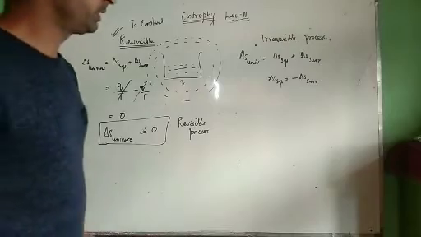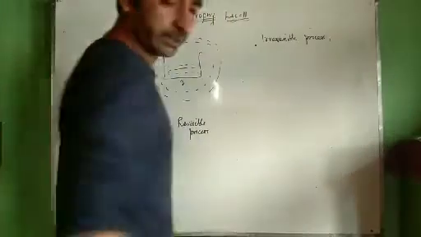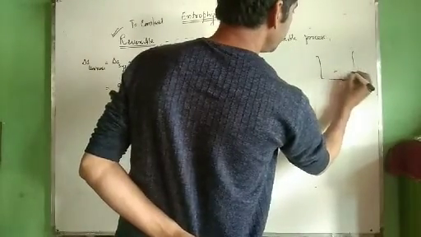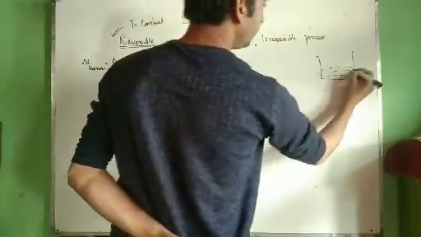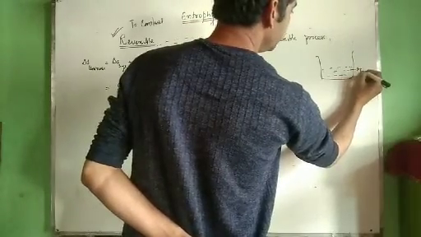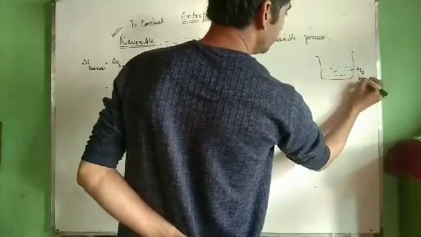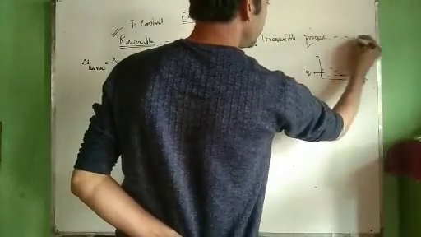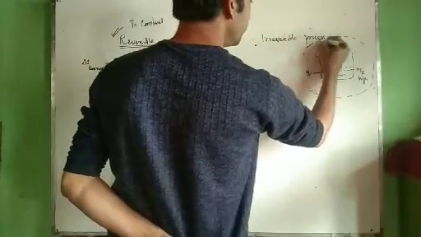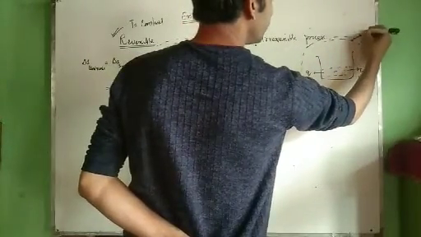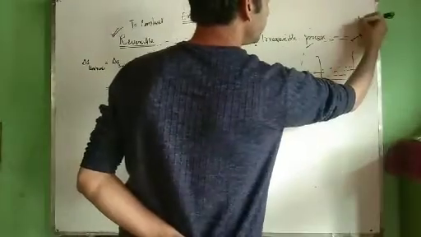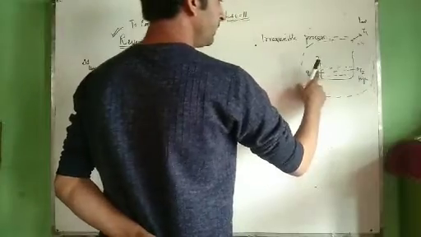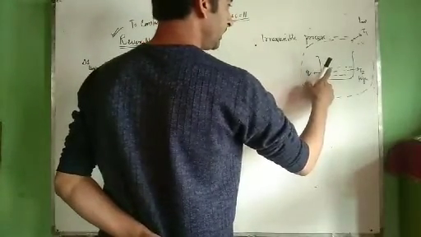Now what about the irreversible process? In an irreversible process, temperature changes. Let us consider an irreversible process. Now this is the system for us. Let the temperature of the system be T2, a high temperature, and let the heat of the system be Q. Now this system releases heat to the surroundings, meaning work is done by the system. This is our surroundings. Let the surroundings be at a low temperature T1. Now this system releases heat to the surroundings, therefore if the system releases heat, it will be taken as negative.